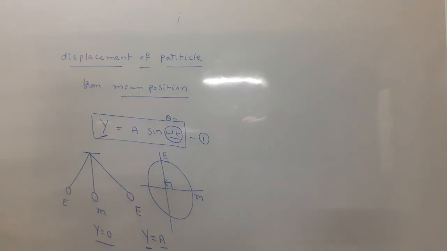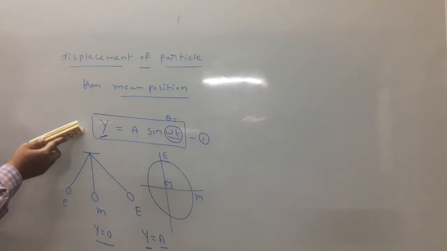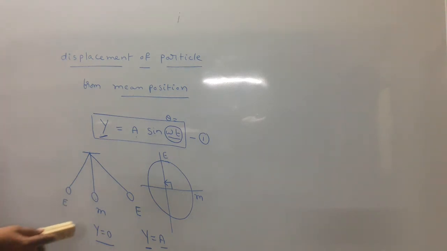Please look here. Displacement of the particle is y equal to A sin omega t.